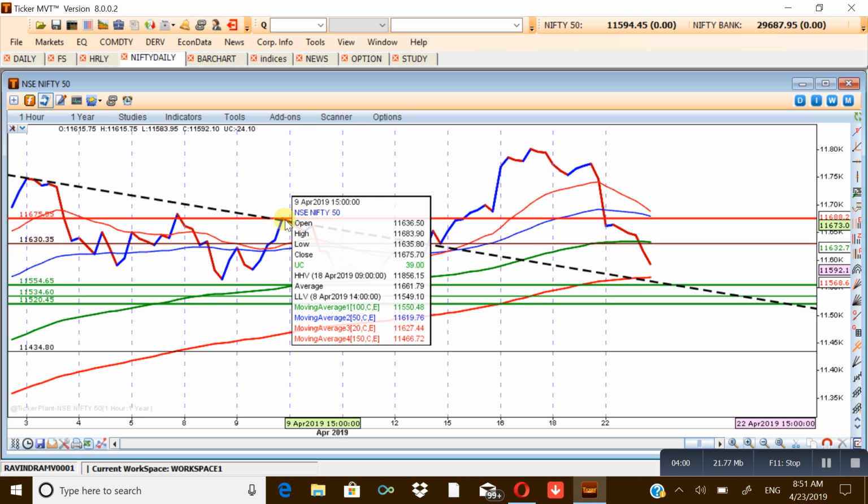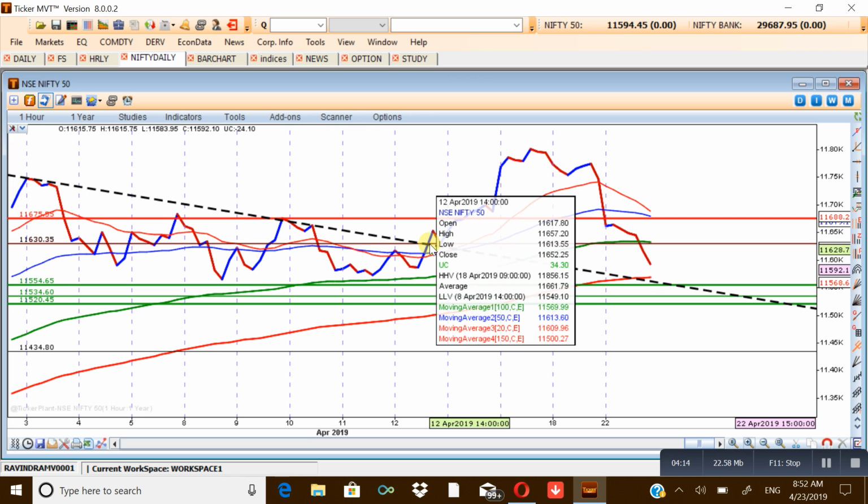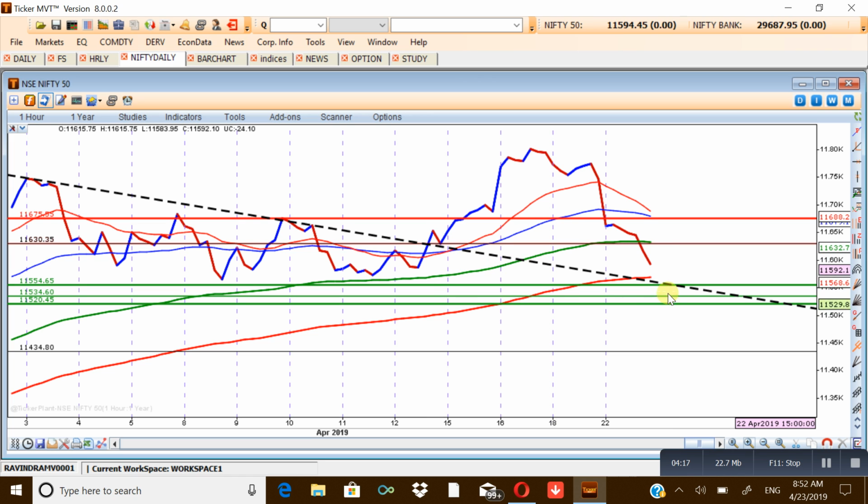That gives us confidence that it is a genuine trend line, and we are expecting this trend line to be retested as a support, and that is the reason we are expecting the market to accumulate somewhere here. This red line which you can see is the 150 exponential moving average.